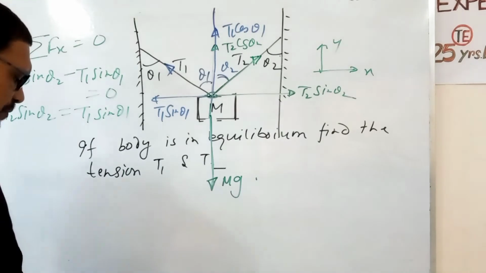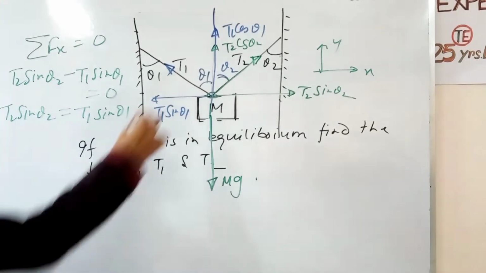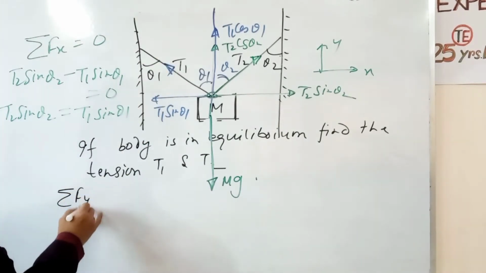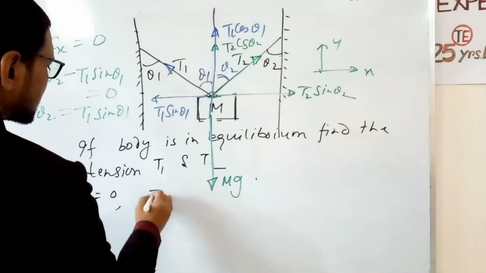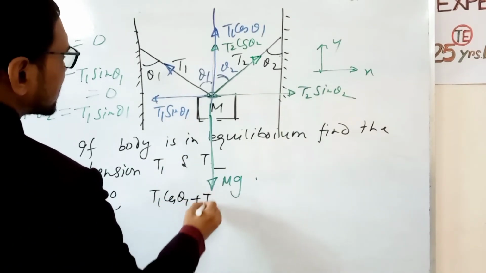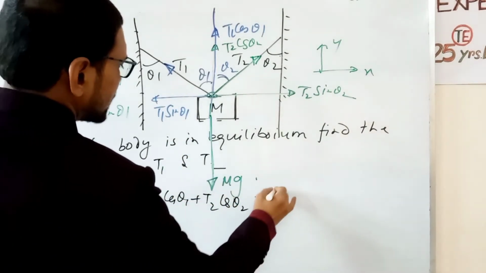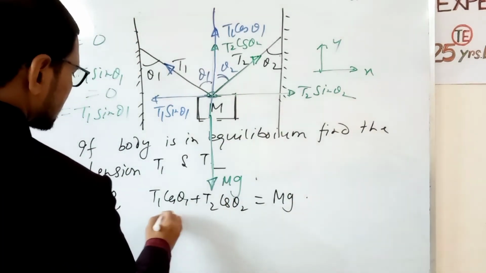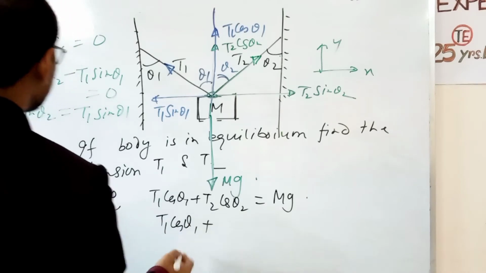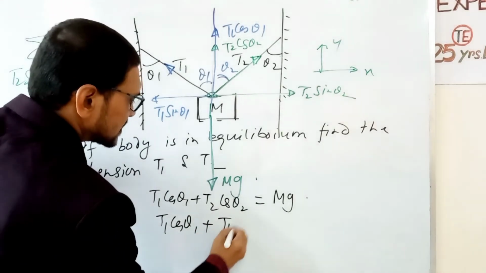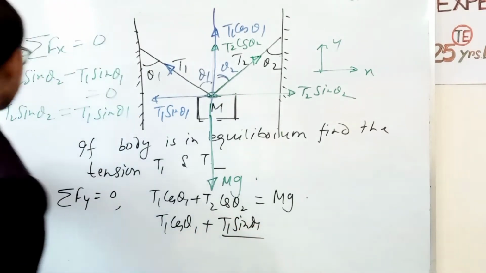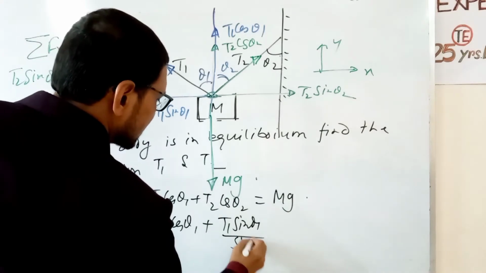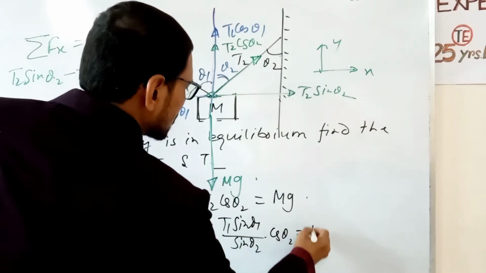Now if we apply summation of Fy equal to 0, then T1 cos θ1 plus T2 cos θ2 equals mg. So put T2 equal to T1 sin θ1 by sin θ2, times cos θ2, equal to mg.